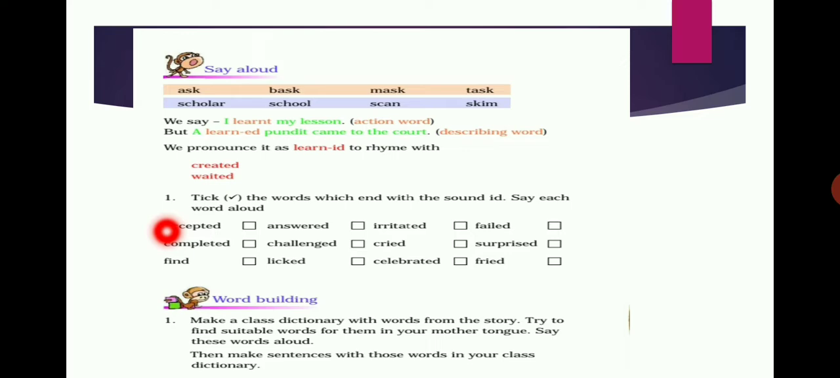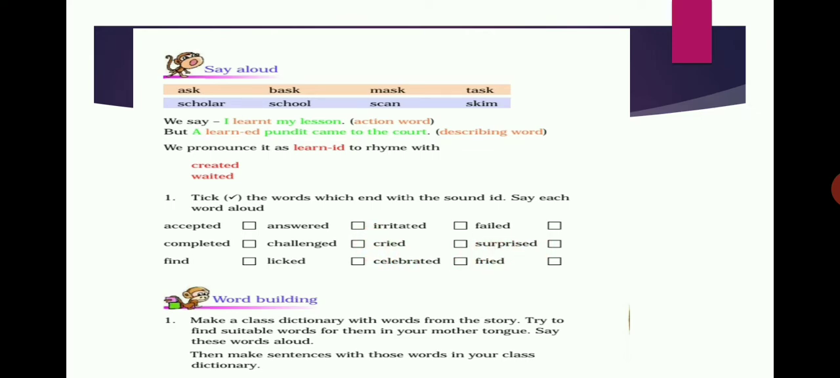Similarly, in this exercise, tick the words which end with the sound id. Say each word aloud, see which word ends with the id sound, and put a tick in that box. For example, see accepted, id sound, so you can give a tick here. Answered is not pronounced with the id sound. Like that, pronounce each word and see.